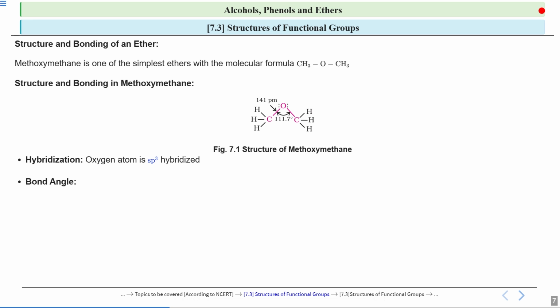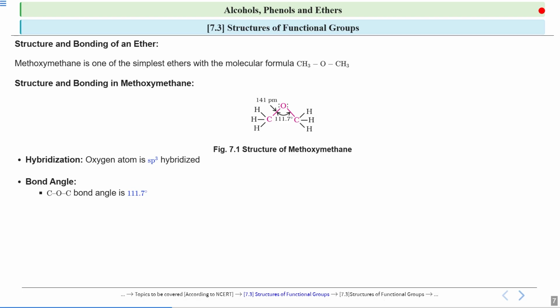Because it is sp3 hybridized, the bond angle should accordingly be 109.5 degree. But here you can see there is an increase in bond angle. The bond angle of carbon, oxygen and carbon is 111.7 degree. So why is the bond angle more in this case?